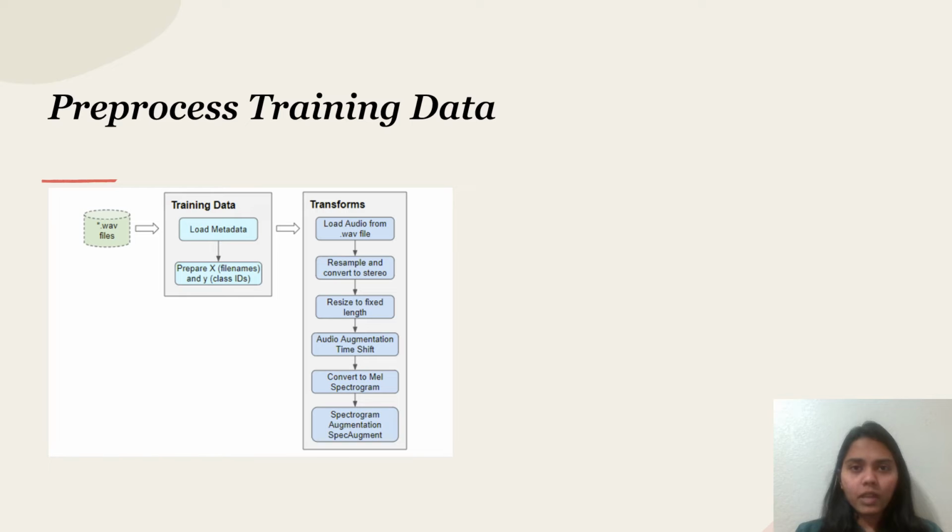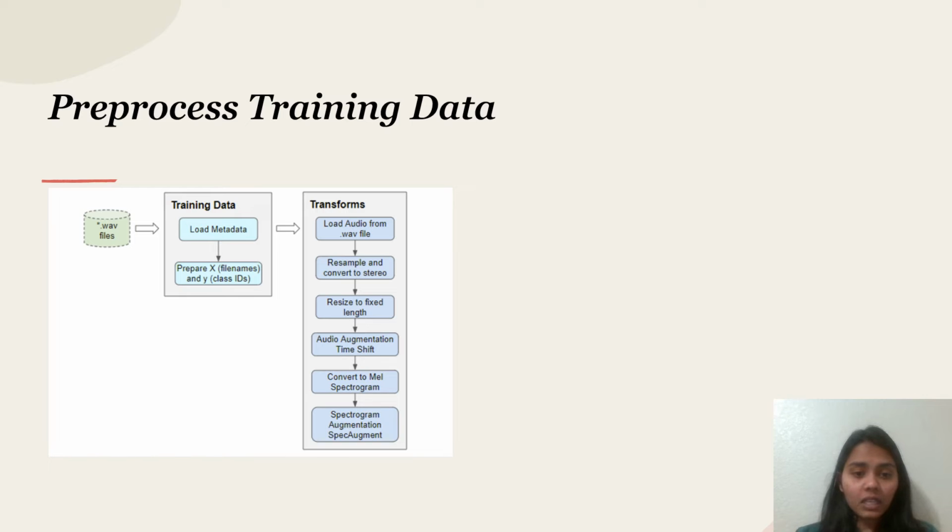Two sets of audio files. So in order to process the data, we need everything in the same format. We don't want some in mono and some in stereo. So we convert everything into stereo. If they are in mono, we create a duplicate of the file and then convert them into stereo, so that all the data is in the same format.